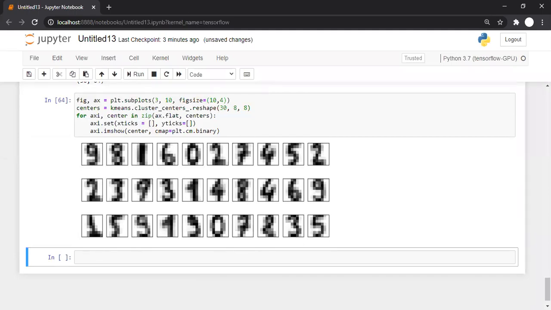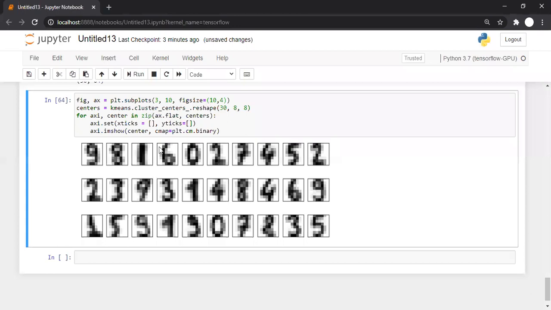So basically you use such a clustering mechanism when you don't know how many different values or groups are there. Since we don't know how many different groups there are, we can increase the number of clusters, and then we can see 9, 8, 1, 6, 0, 2, 7, 5, 2, 2, 3, something like this. And we can identify how many different values are there. So that's why clustering is used.